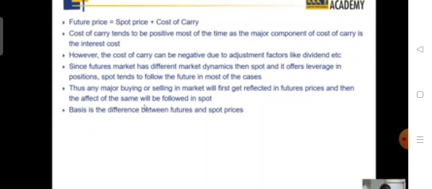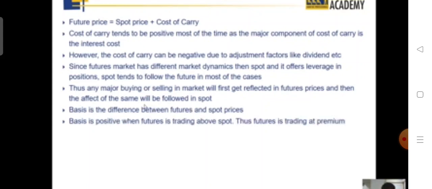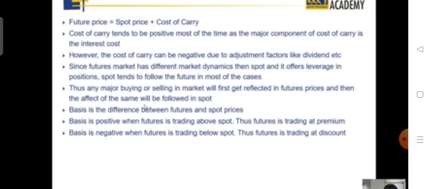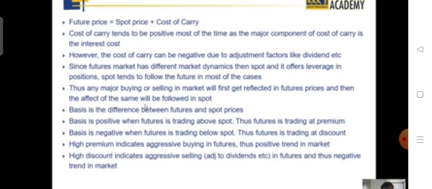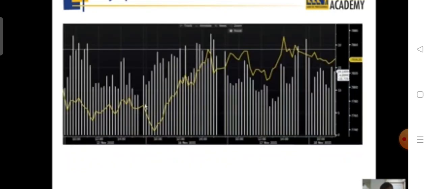What is basis? Basis is the difference between future and the spot prices. Basis is positive when the future is greater than spot, and basis is negative when the future is below the spot. High premium indicates there is buying in future, thus a positive trend in the market. As simple as that.